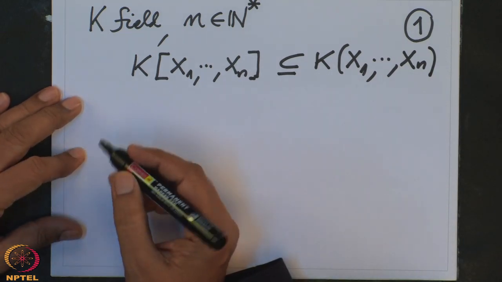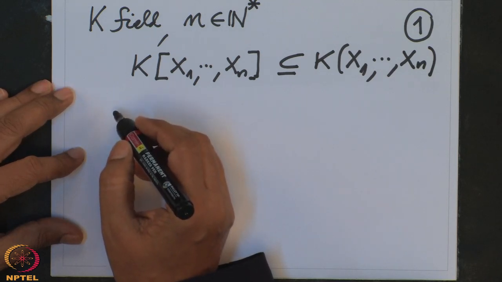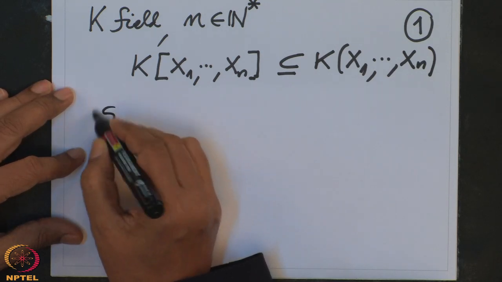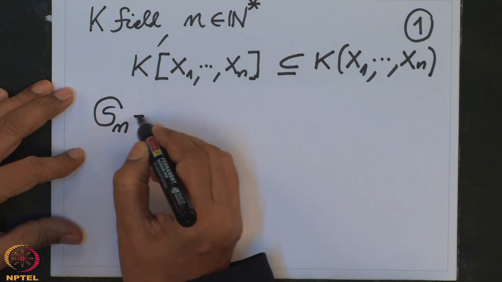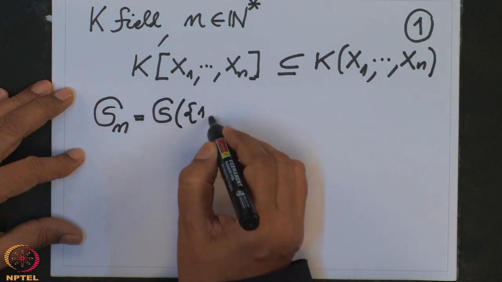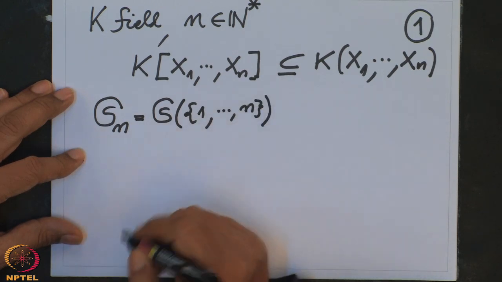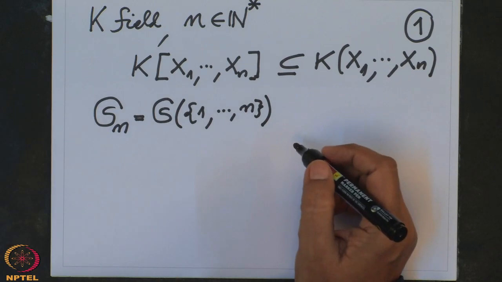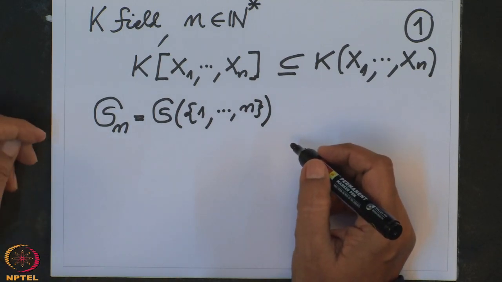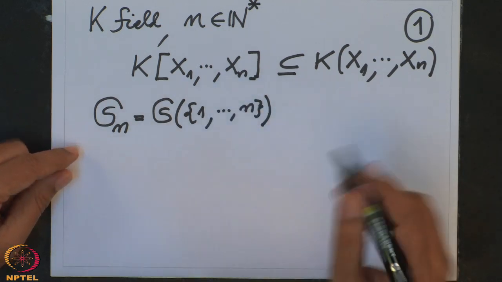And we have a group Sn. This is the permutation group on n letters, 1 to n. This is a group, and I want the natural action of this group on this polynomial ring first.